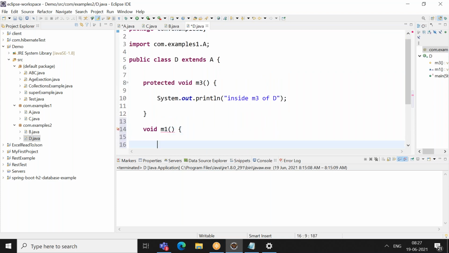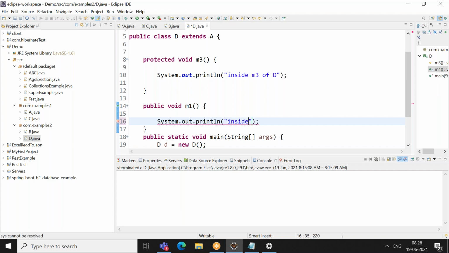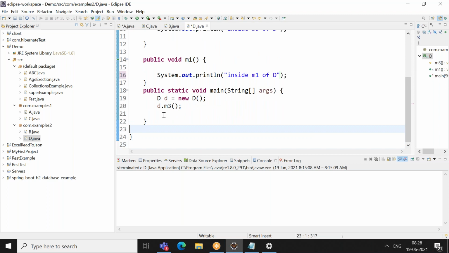So if you see, I'm trying to put it as a default, it is showing an error. I can put only public here. This is nothing but my overridden method. So now what happens when I call d.m1? It will execute m1 inside my d method, right?